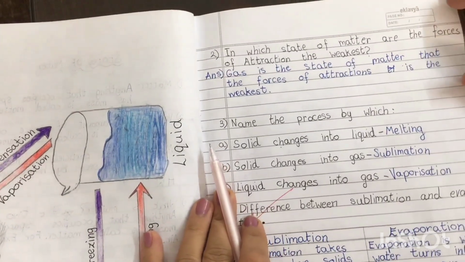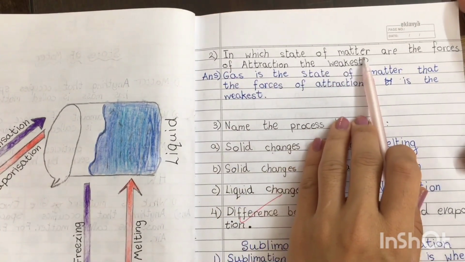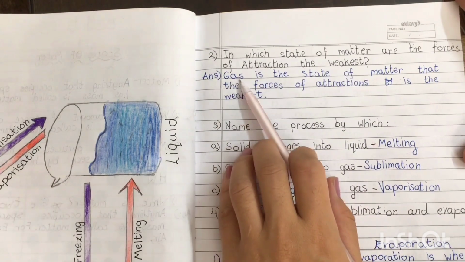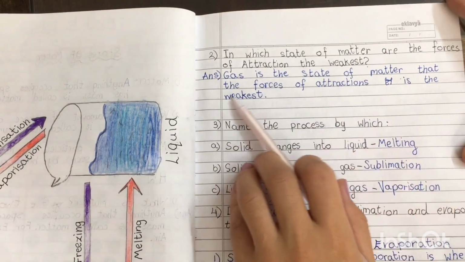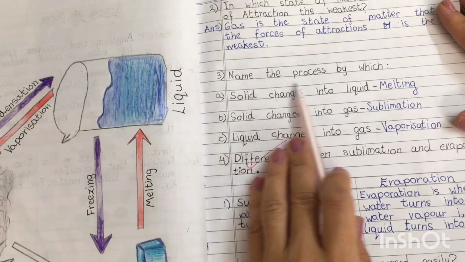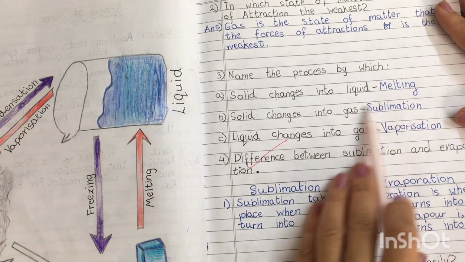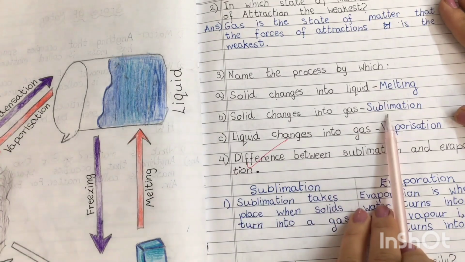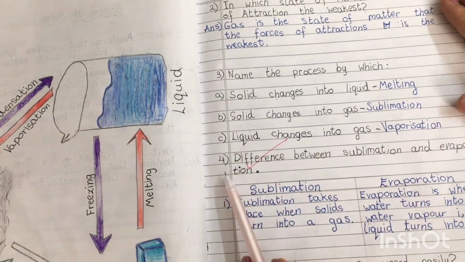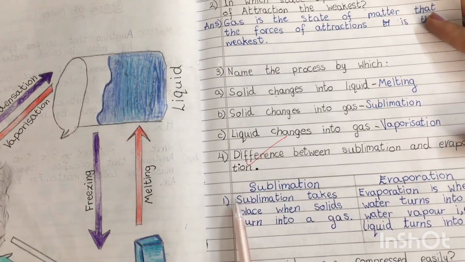Question number 2. In which state of matter are the forces of attraction the weakest? Gas is the state of matter in which the forces of attraction are the weakest. Number 3. Name the process by which solid changes into liquid: melting; solid changes into gas: sublimation; and liquid changes into gas: vaporization. Number 4. Difference between sublimation and evaporation.